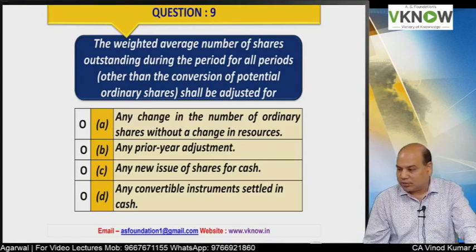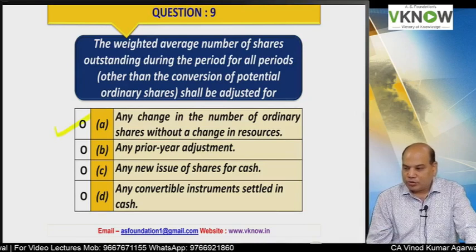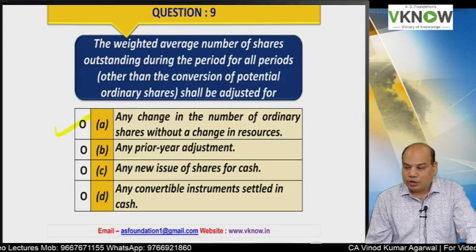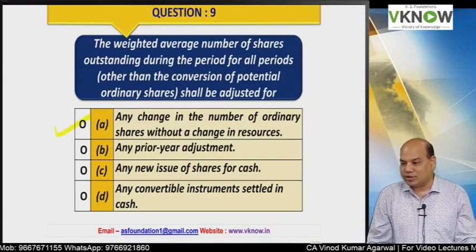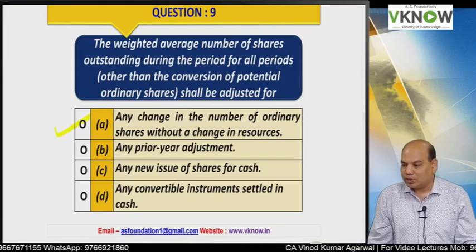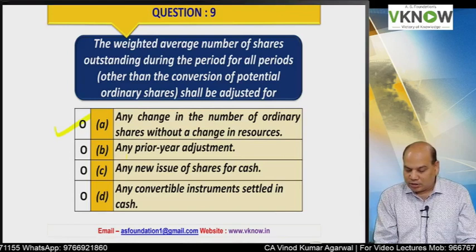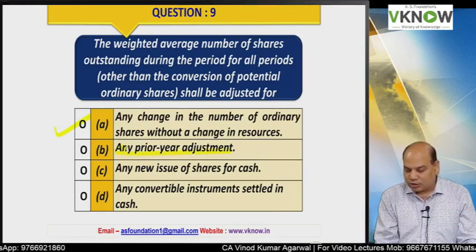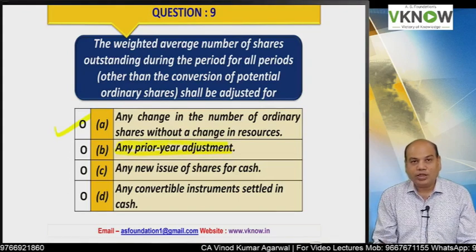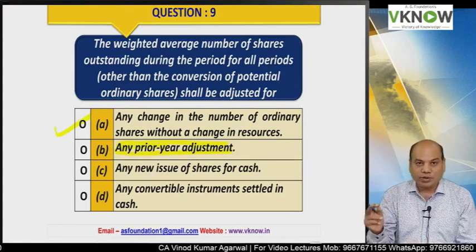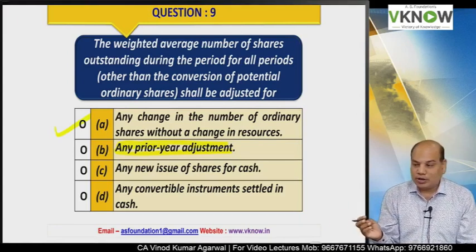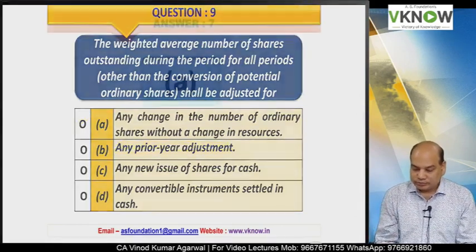What is the right answer? The right answer is A. Whenever there is any change in the number of ordinary shares without a change in resource, the current and all previous periods will be adjusted. And then the second option is any prior year adjustment. The answer cannot be true here because any means it may not affect the profit. It can be any other prior period adjustment which may not have any effect on the profit. Therefore, answer B is not right.